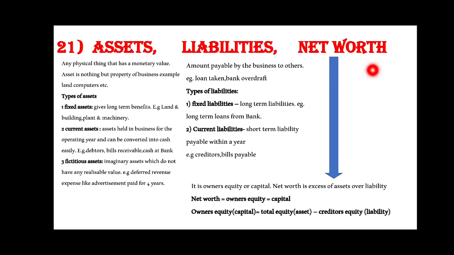Now the net worth. The other words for net worth are capital or owner's equity. So what is capital? Capital is nothing but the amount invested in the business by the proprietor, right? So the net worth is also the same. It is owner's equity or capital. Net worth is the excess of assets over liability. So the formula is given down. Owner's equity or the capital equals assets minus liability. You can also say owner's equity equals total equity minus creditor's equity. So all in all, net worth is nothing but capital.